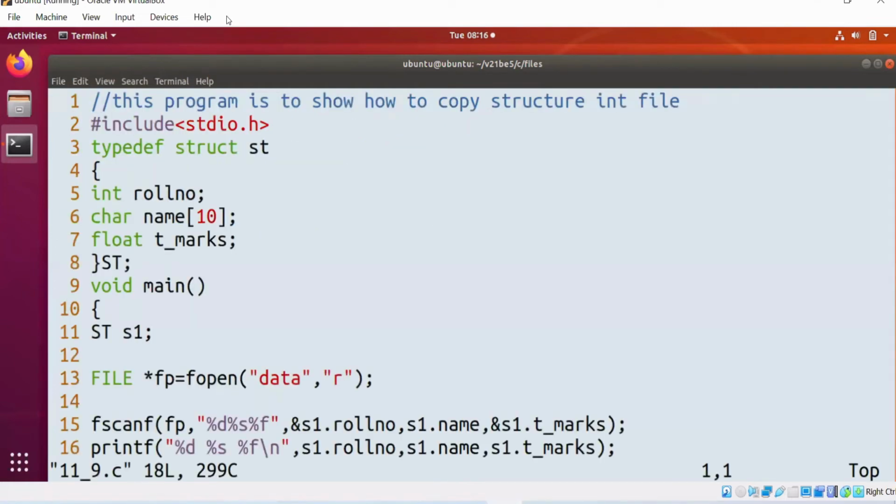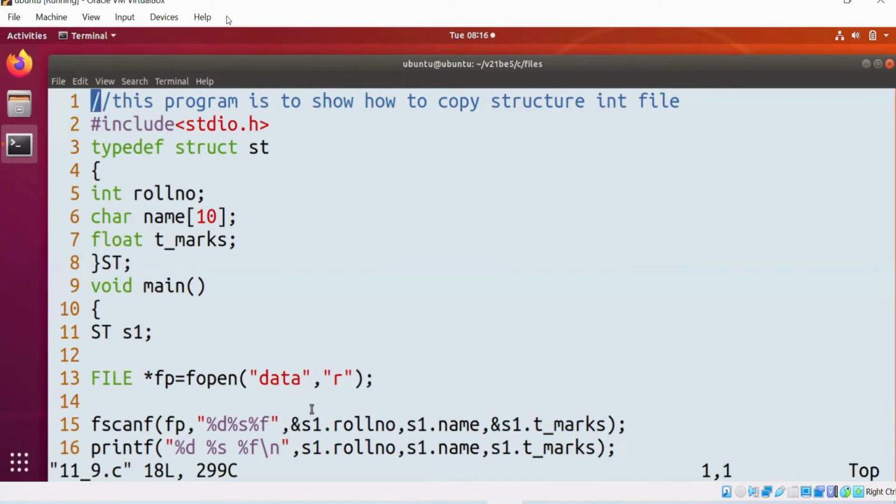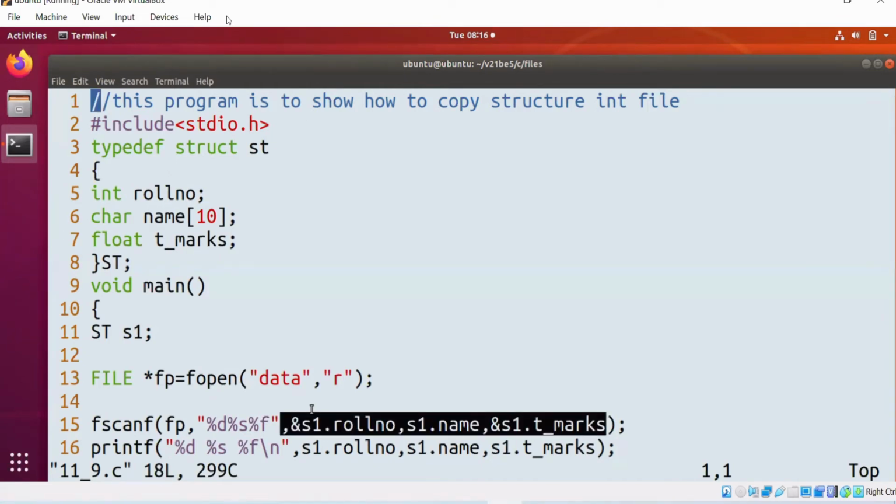In the file, first the roll number is there, so you need to scan the roll number first. Second, the string is there, so scan the string second. In whichever order the data is there, in the same order you need to scan it. While reading also you need to follow the same order.